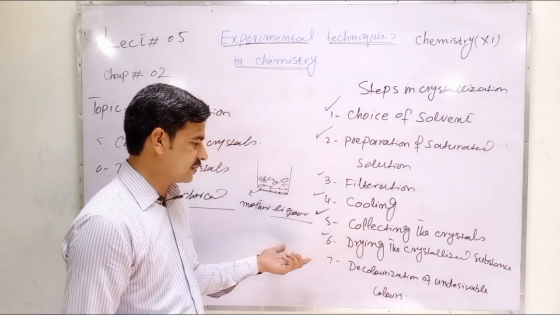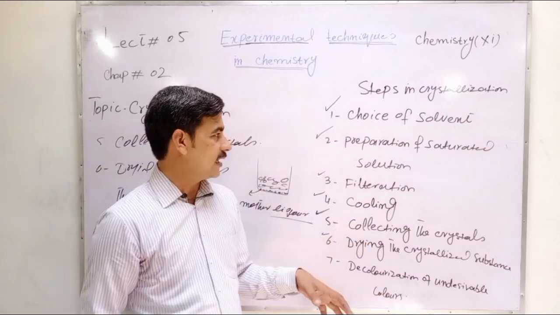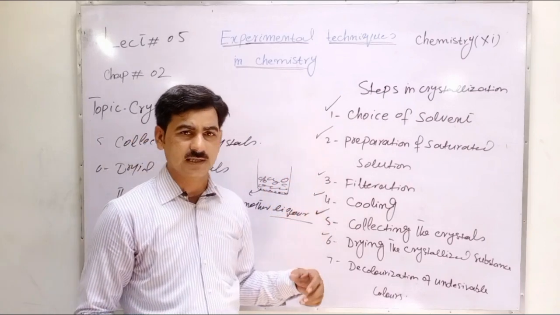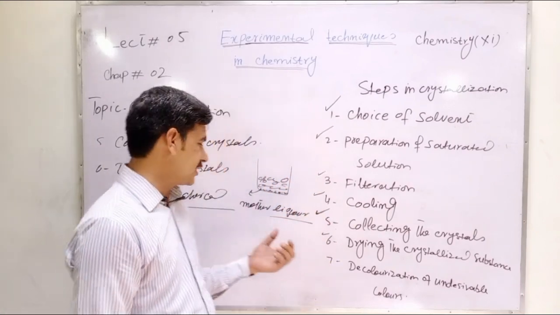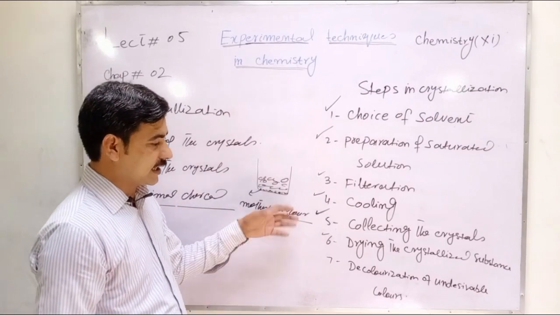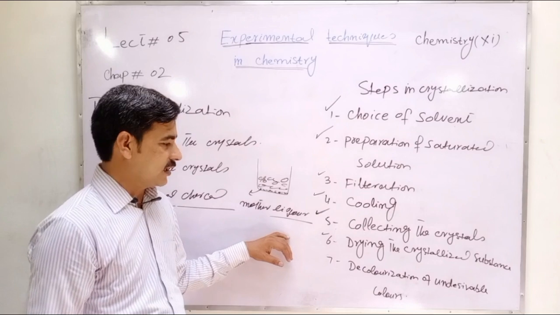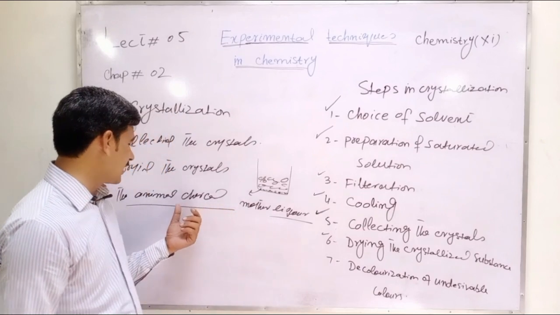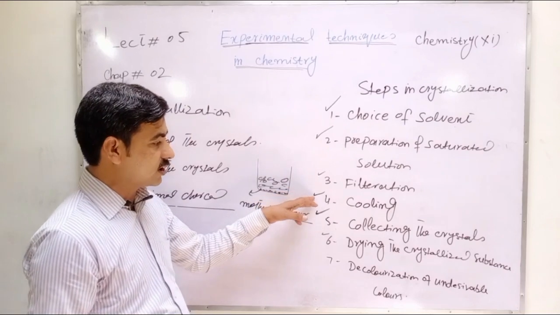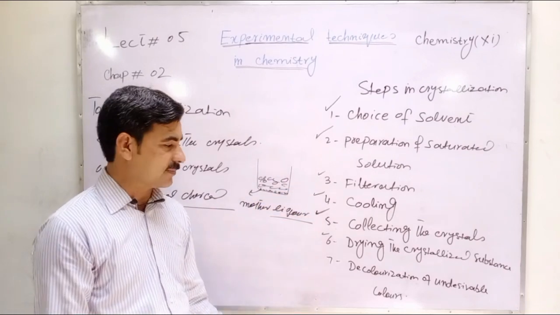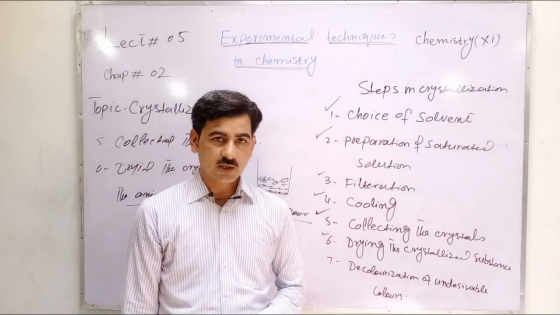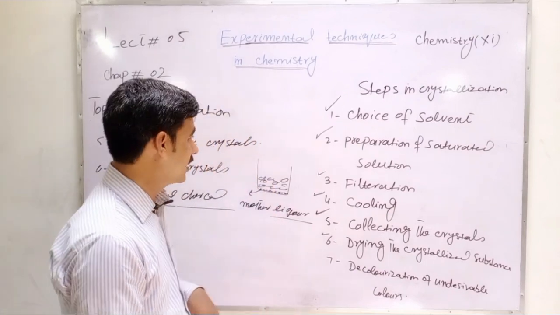The rest of the solution is filtered again, and the same process is repeated: filtering, then cooling, then collecting the crystals. In this way animal charcoal adsorbs the color, and the solution, after decolorizing, is again cooled and then dried, and the same process is repeated to collect the complete crystals. So this is the separation technique.